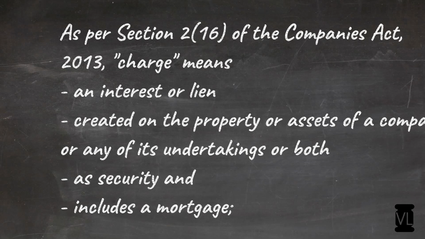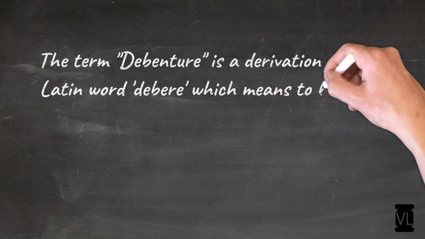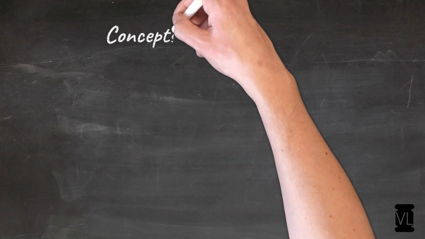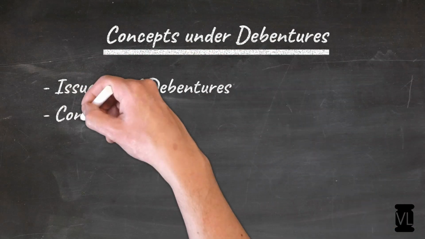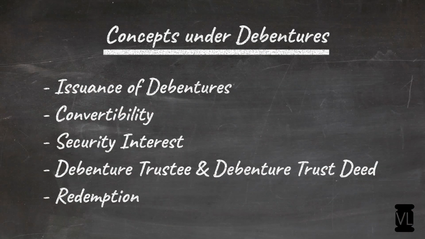Now let's understand the derivation of this term debenture. Debenture is a derivation of a Latin word called debere, and the term means either to borrow or to loan. So debere plus indenture is what is a debenture. Now what are the concepts we're going to learn in this video? They are: number 1, issuance of debentures, convertibility, security interest, debenture trustee and trust deed, and the concept of redemption.